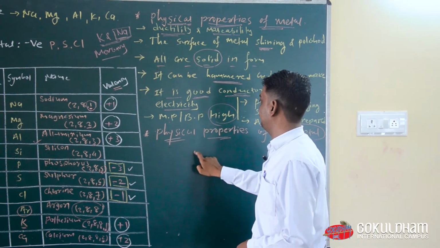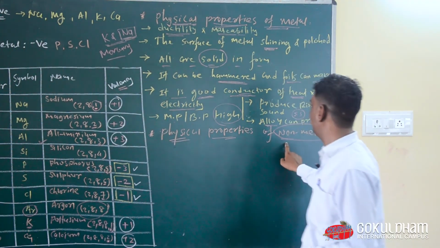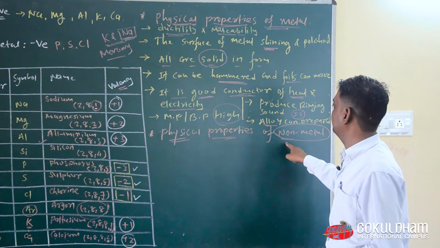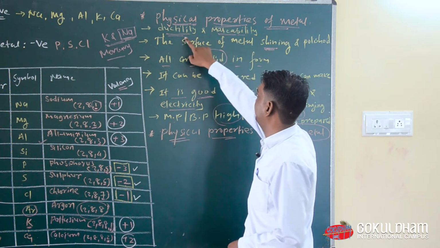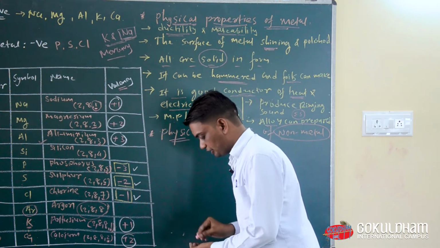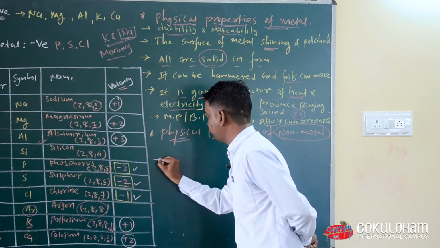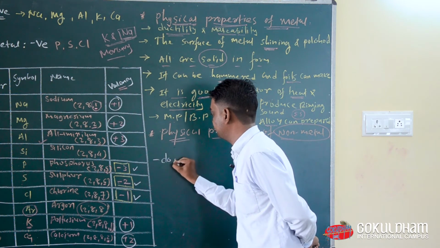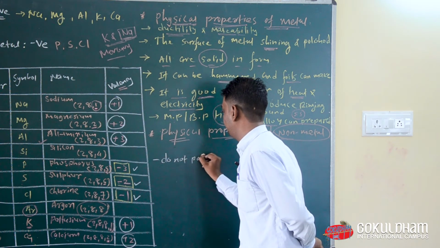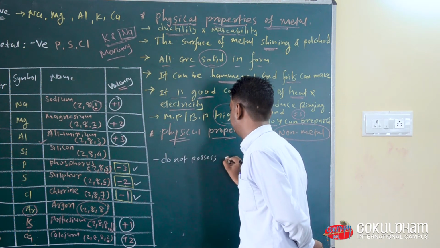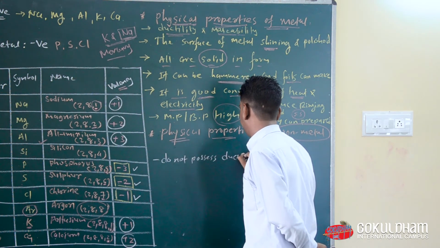So the physical property of non-metal is that non-metal does not possess ductility and malleability.